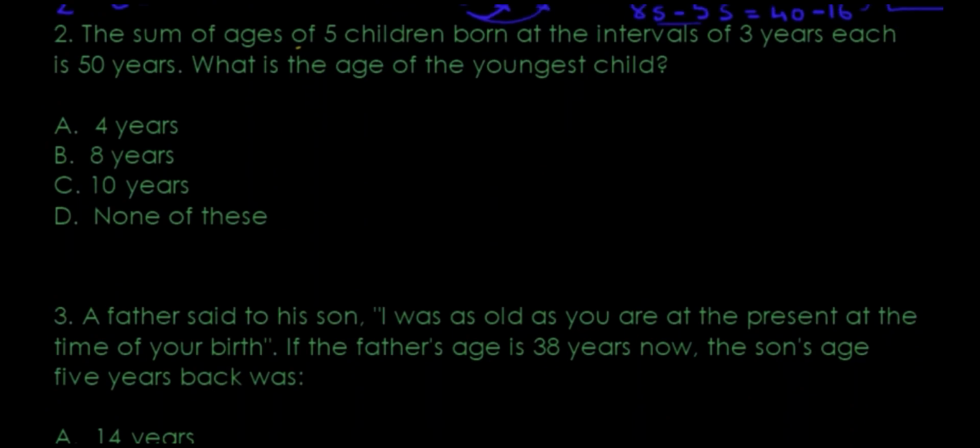Let's go to the next question. The sum of ages of 5 children born at the interval of 3 years each is 50 years. So it's basically a sum of 5 ages. So we've got 5 ages, actually. The first one, I don't know how much it is. Let me just say x.